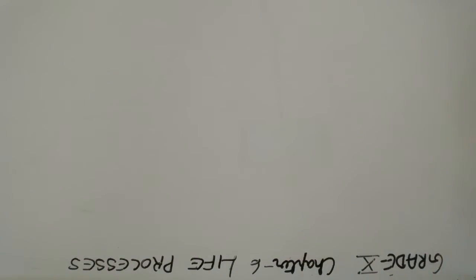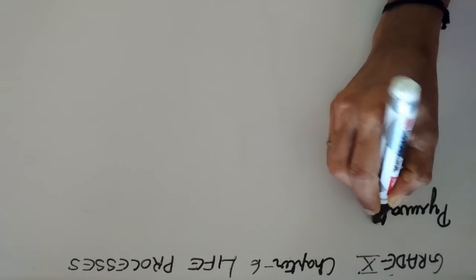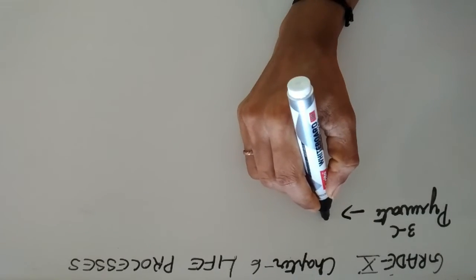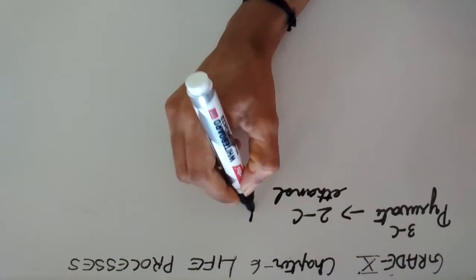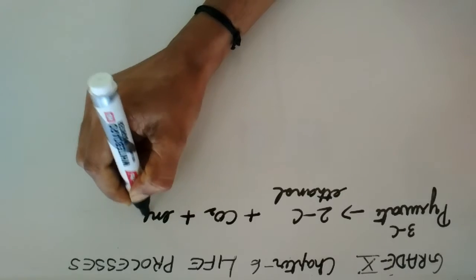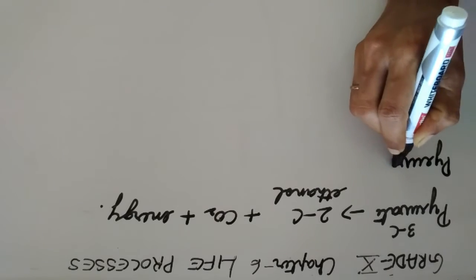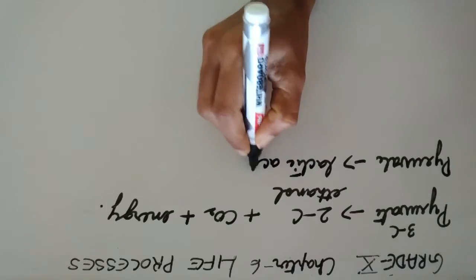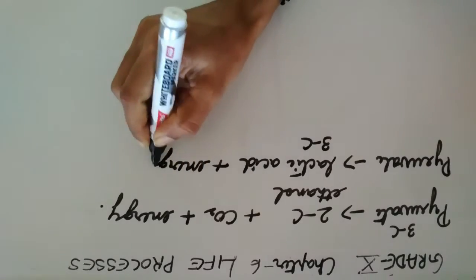Now just let us brush up with what we have studied. In the first case, the pyruvate, which is a 3-carbon molecule, is converted into a 2-carbon molecule, that is ethanol, plus carbon dioxide and energy, isn't it? And the second case was pyruvate converted to lactic acid, a 3-carbon molecule, plus energy.